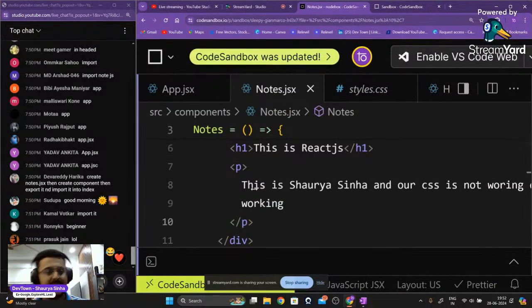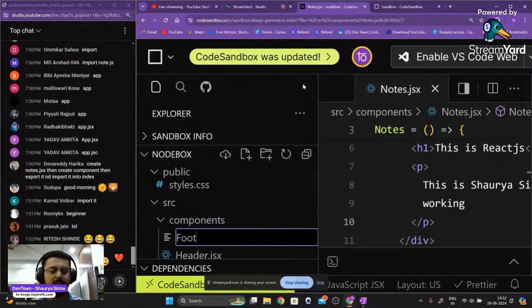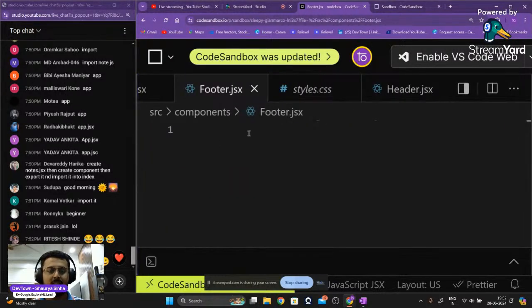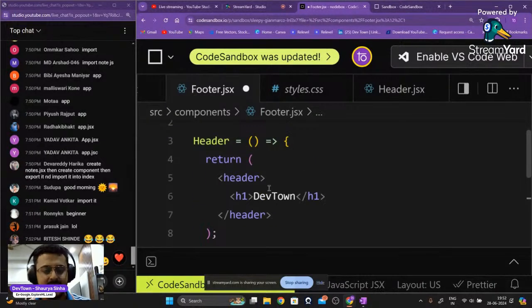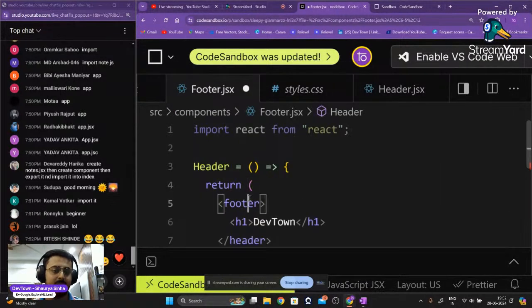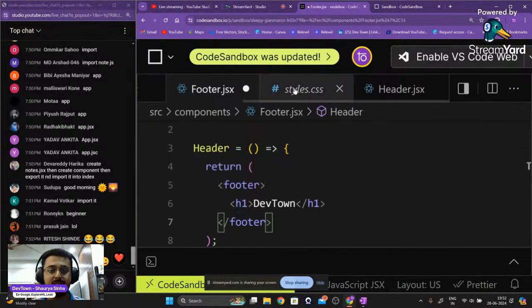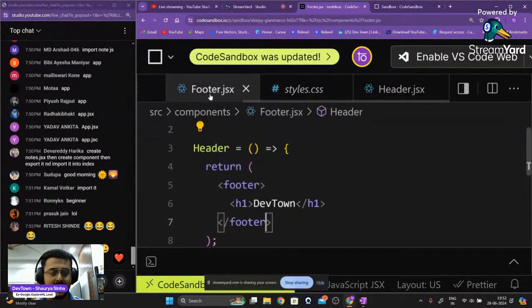The exact same way, again, we'll create a new particular component, right click, new file, footer.jsx. We're going to go inside of it and copy paste everything from header.jsx, Control C, Control V. Just like header is a div tag for headers, you are having a footer div tag as well, that is basically again a div tag for creating a footer of a website itself. Inside of that, we'll just look into it. What have I used right over there? So footer, we are having just a paragraph tag inside of it.